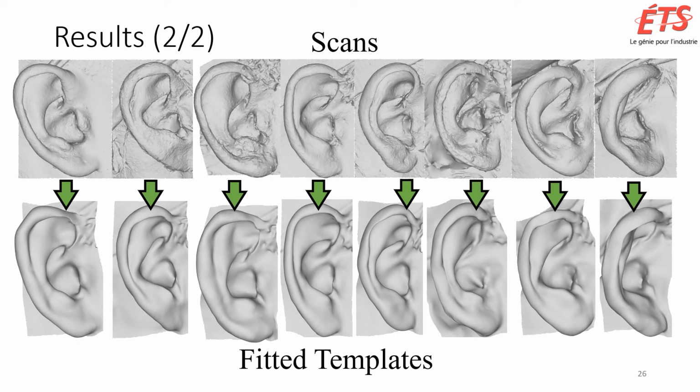Here, we present a second set of scans and fitted templates. We see from all these results that our approach avoids reconstructing the noise or geometry problems. The spectral reconstruction adds a boost to the template fitting because of its Laplacian term that tries to enforce the original details.